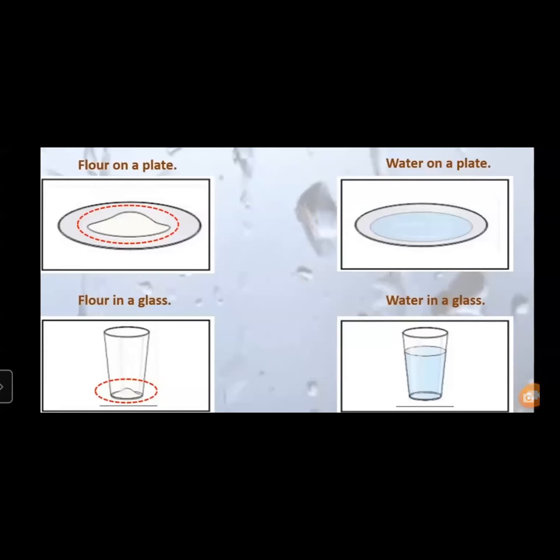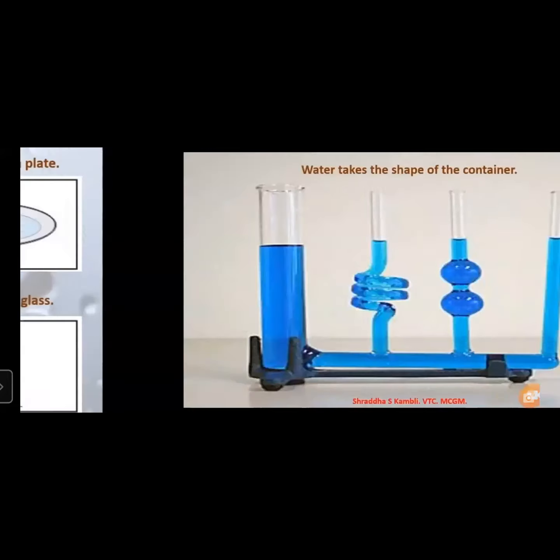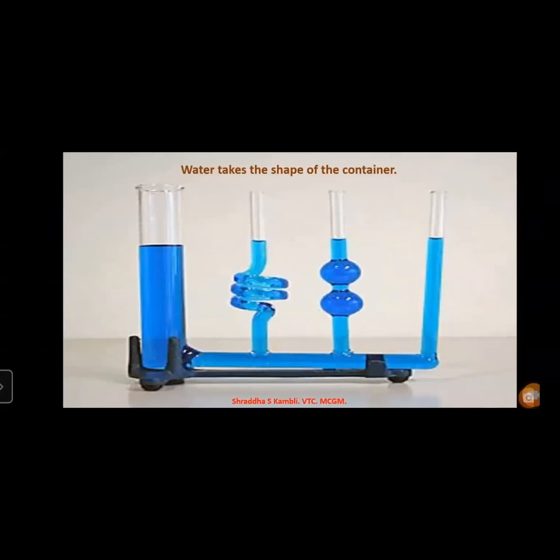Okay. Here they have given containers of different shapes where water takes shape. You can say water takes the shape of the container. According to the shape of the container, this means water does not have any shape of its own.